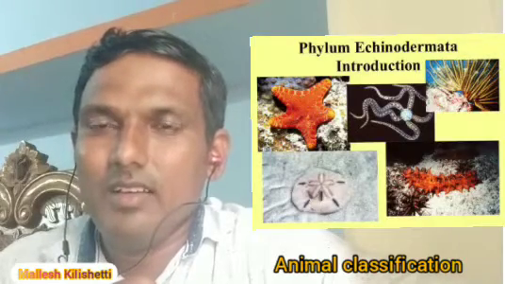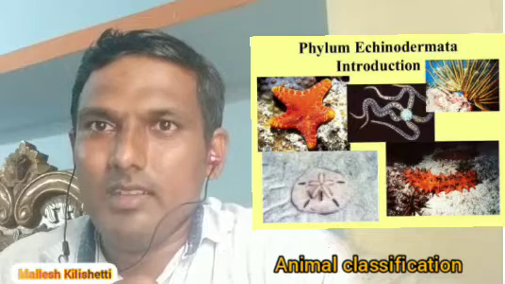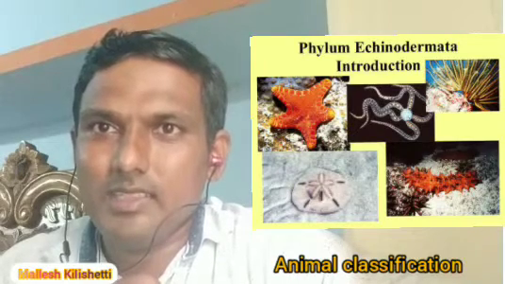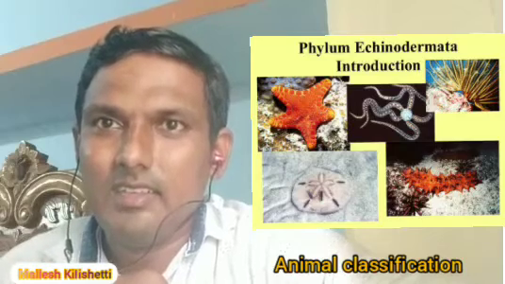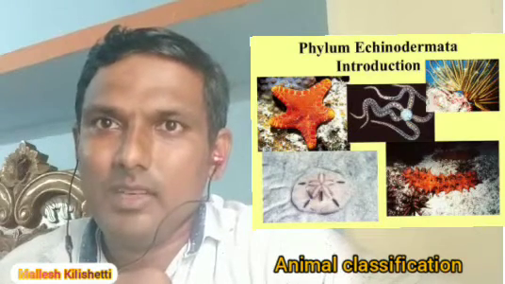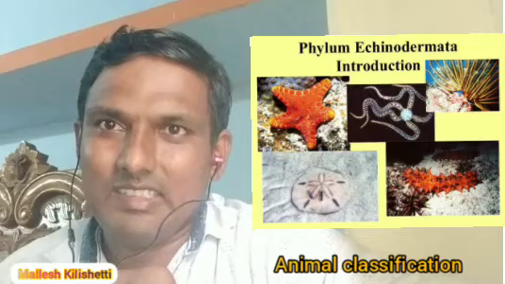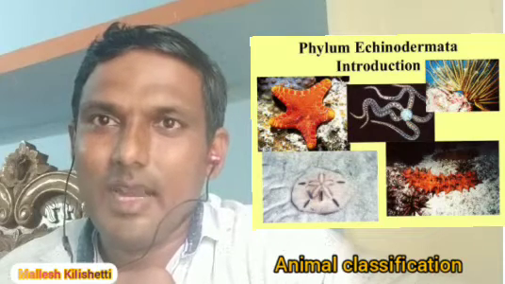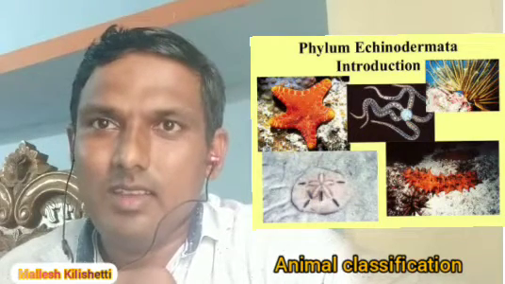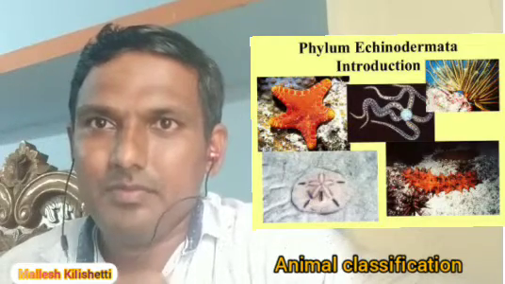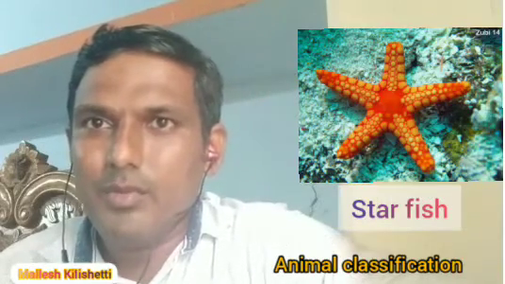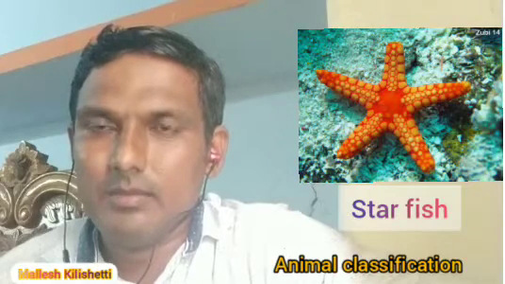Next, the Echinodermata. In Latin, echino means pins, like a hedgehog's body, where the pins are there like that. Derma means skin. On the body, pin-like structures are there, and that's why they are called Echinodermata. Especially, these animals live in marine water only. Examples are starfish and sea urchins.